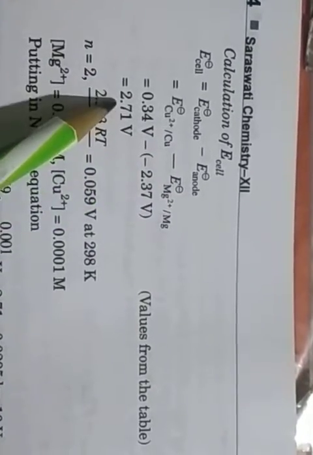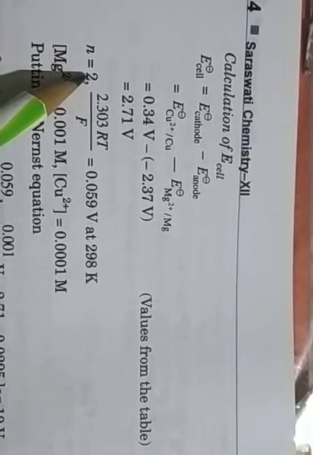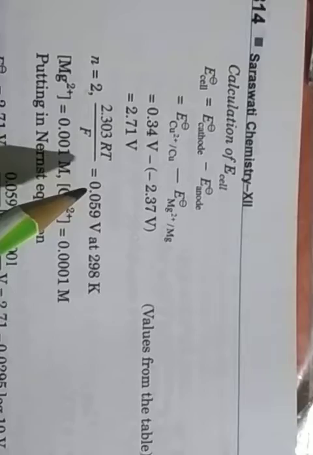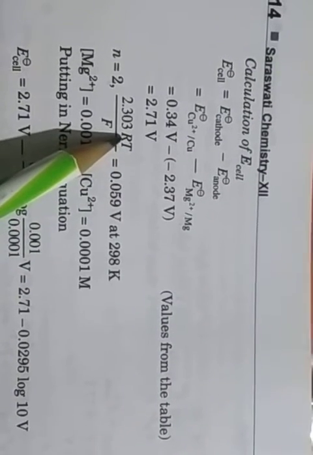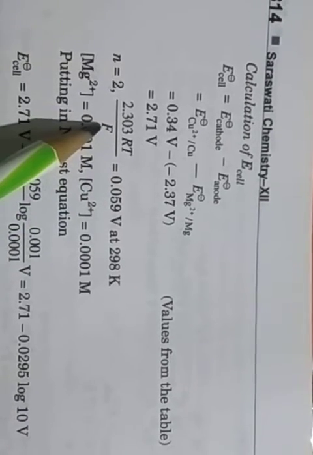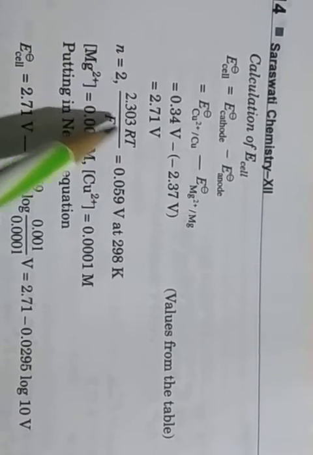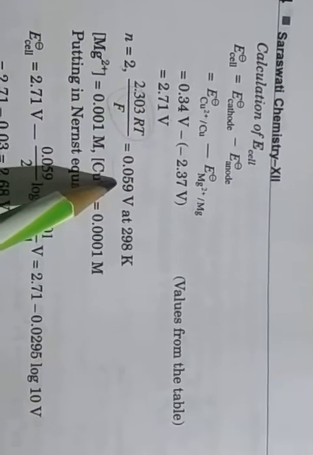Minus of minus gives plus, so 2.71 volt. The number of electrons is already given, 2. And 2.303 times R, the gas constant 8.314, T the temperature 298 Kelvin, and the Faraday constant 96,500. Calculating only for this portion, it gives 0.059 volt.